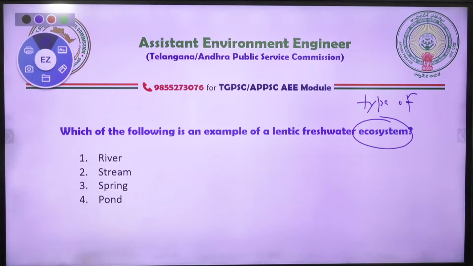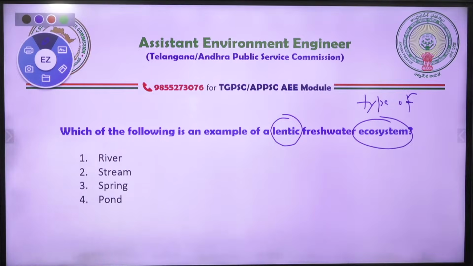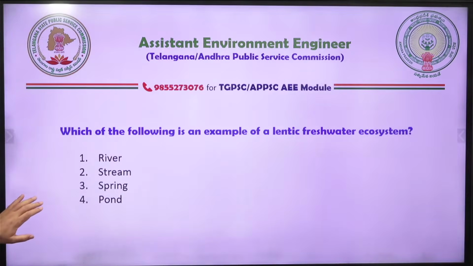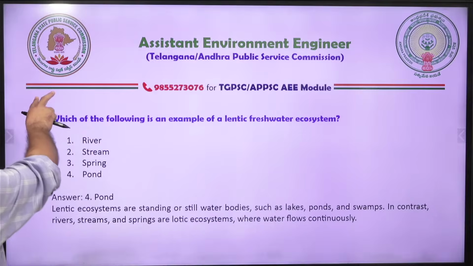Which of the following is an example of a lentic freshwater ecosystem? What is a lentic freshwater ecosystem? Tell me the answer, A, B, C, D. Please go ahead, tell me, then only I'll go forward. River, stream, spring, pond. Which one is an example of a lentic freshwater ecosystem? Okay, so the answer is correct. Pond is the lentic ecosystem.